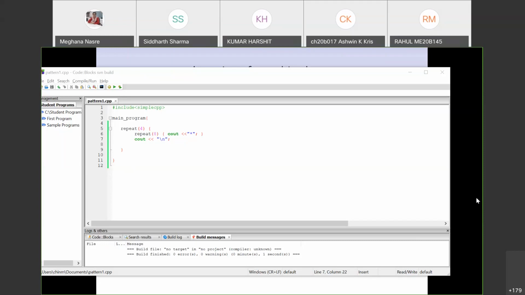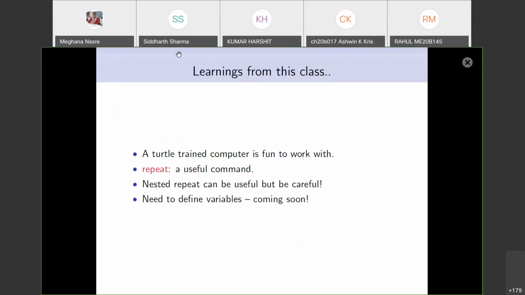Okay, so when do we use the turtle? It is just a very nice tool. There is no specific rule. Whenever you want to draw something that you want to show on the screen, you use the turtle. It's nothing like you must use it at this time. Whenever it is useful, you use it. If you don't want the turtle, you don't use it, and therefore you don't even need the turtle sim command.